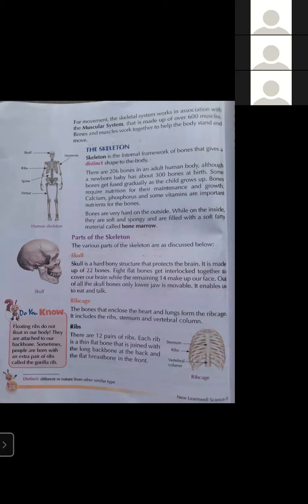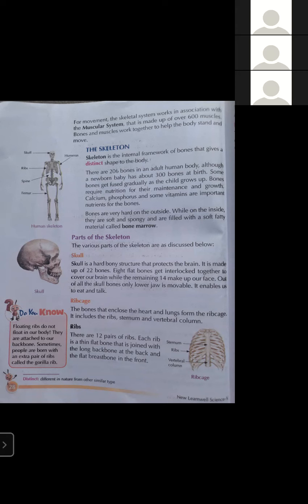You can underline this. What is bone marrow? Bone marrow is a soft and spongy material that is found inside the bone. So students, next is the part of skeleton. We have discussed skeleton. What is skeleton?